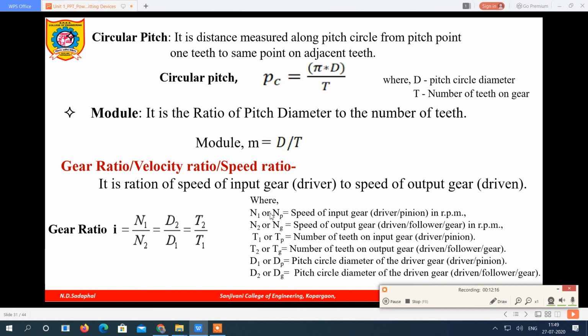So N1 you can also write as NP, NP upon NG. The input gear is called the pinion, the output gear is called the gear. The input is also called the driver, the output is also called the driven. So N1 upon N2 can also be given as NP upon NG. D2 upon D1 can be given by DG upon DP. Likewise TG upon TP. In the next slide we will see the numerical based on this gear ratio, that we will see in the next video.